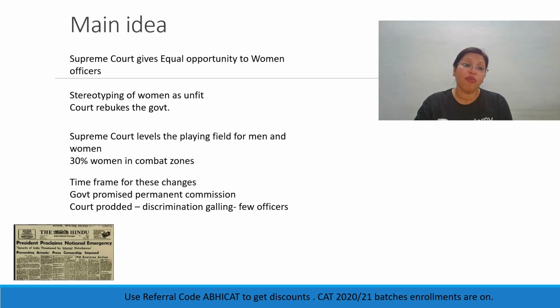One, that the government had stereotyped women as unfit and the Supreme Court rebuked the government for this. The second part of the passage said that the Supreme Court has leveled the playing field for men and women, even though the government was offering various reasons for not doing it, including saying that there are only 30% women in combat zones and we should not deploy them in the combat zones because of health and hygiene reasons. The third part of the passage said, is there going to be any time frame for these changes? The Supreme Court has given 3 months as the time frame, but probably the government is not going to do this.